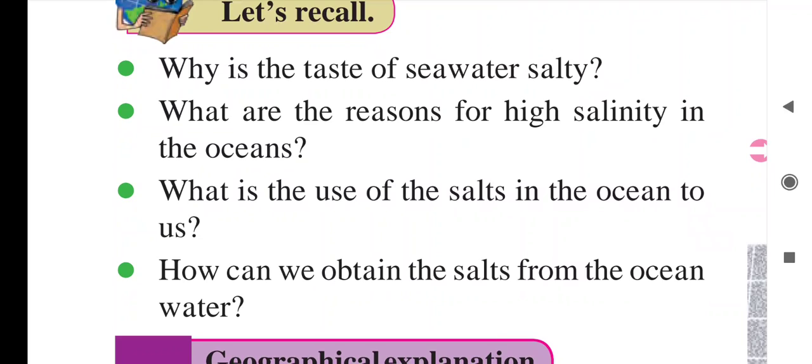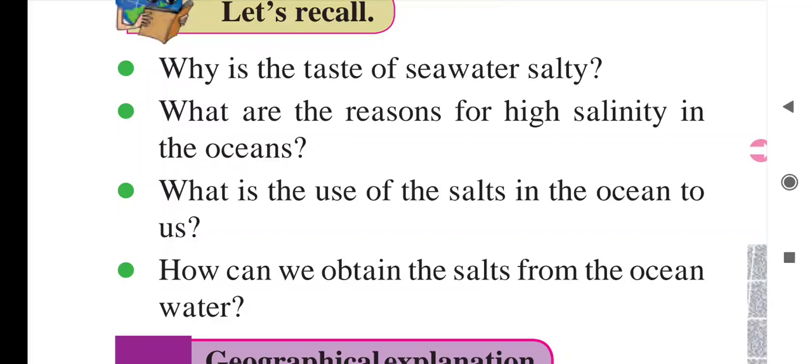What are the reasons for the high salinity in the oceans? As I told you, it is because of the lack of fresh water. If there is no current of fresh water flowing, if there is less rainfall in that particular region, evaporation is more and temperature is more, due to that salinity will be increased in the ocean.